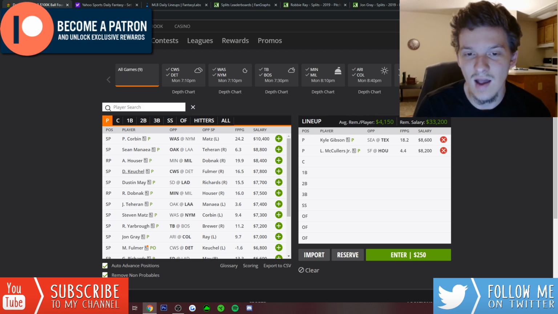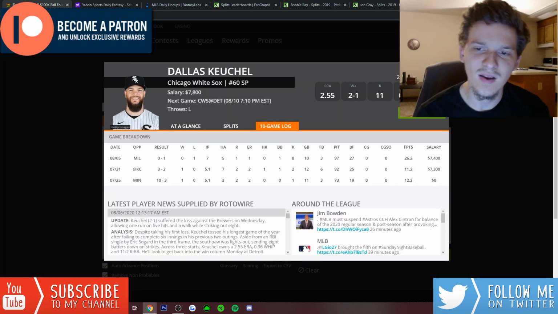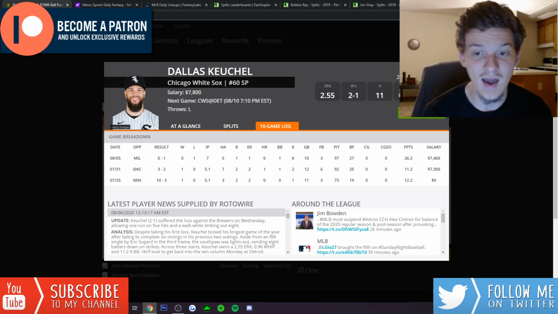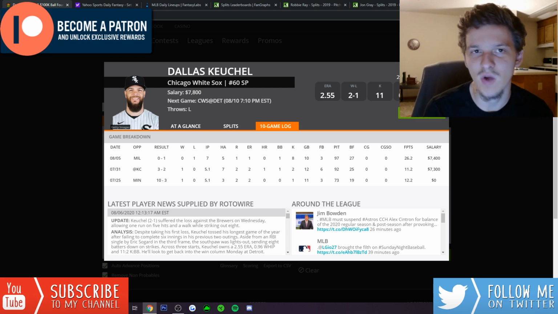Even you got Dallas Keuchel for a couple hundred less facing the Tigers. Very friendly matchup for Dallas Keuchel. This is not a guy that I roster a ton just because I don't think he has a ton of strikeout upside, but he got 8 Ks in his last start against the Brewers, 7 innings, only allowed 5 hits, 1 run. This is a Tigers team that will strike out a good amount.